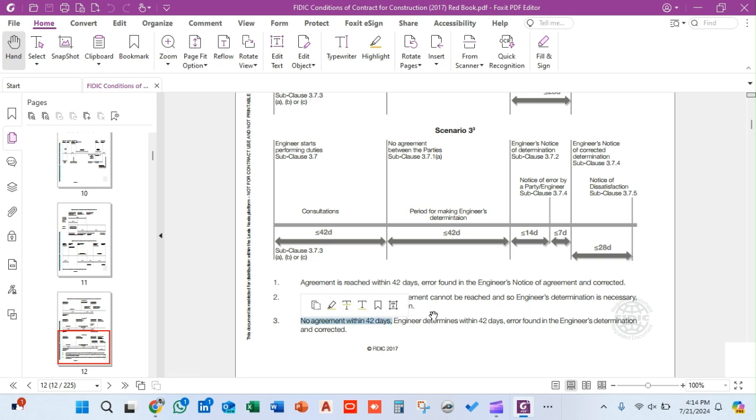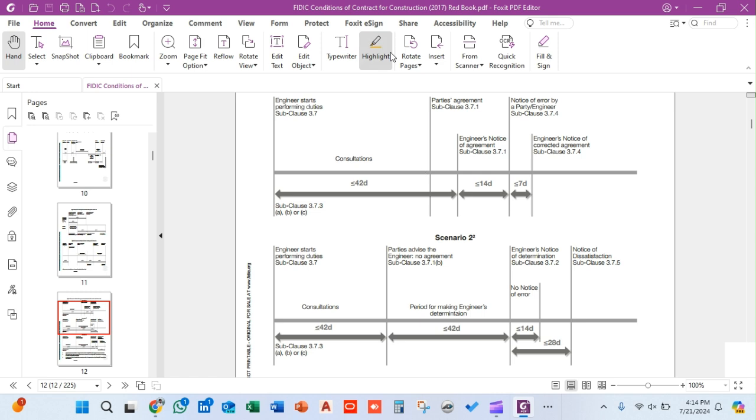In the third scenario, similarly to the above one, there is no agreement between the parties within 42 days. The engineer determines the issue within 42 days, but an error is found in the engineer's determination. Afterward, the engineer issues a corrected determination within the stipulated time. So this is the third scenario, and we'll be discussing this in detail.